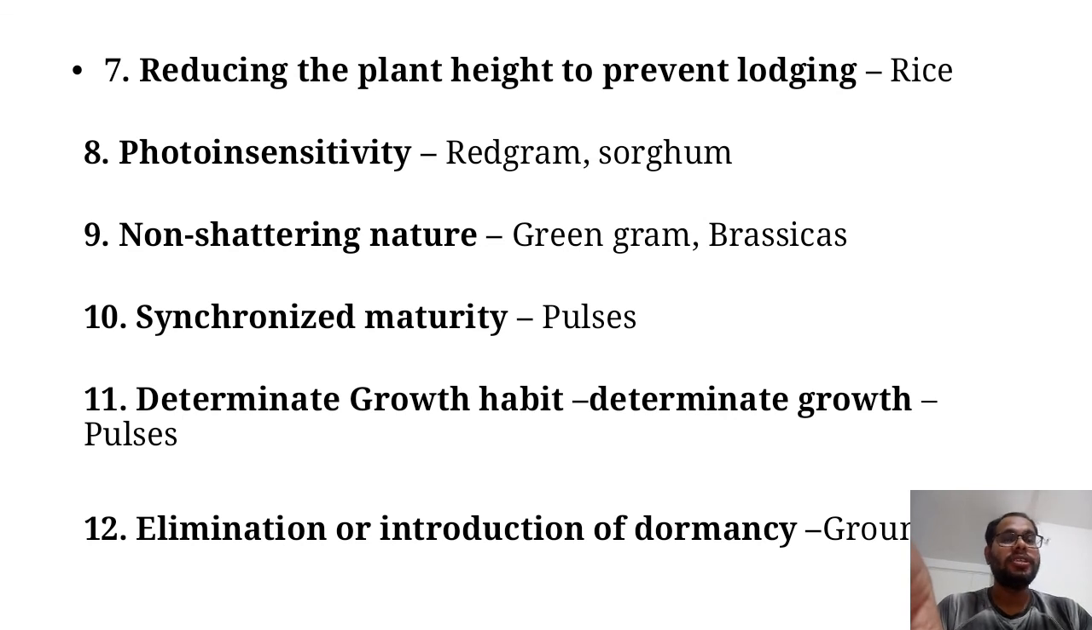So these are some objectives which we are taking into consideration to increase the grain yield of cereals, pulses and oilseeds.